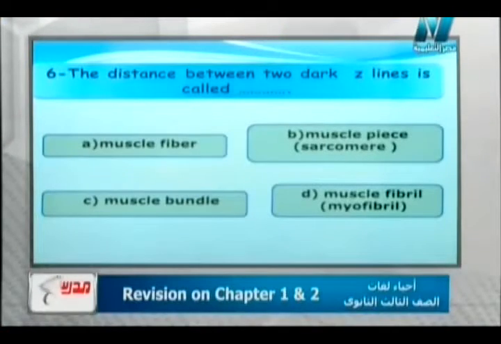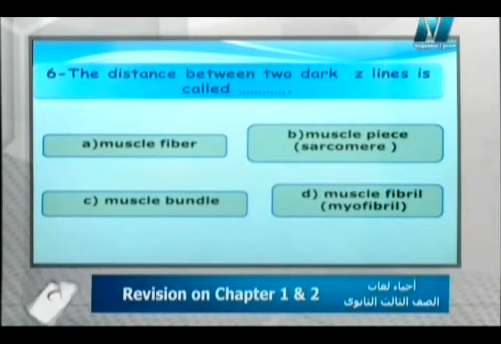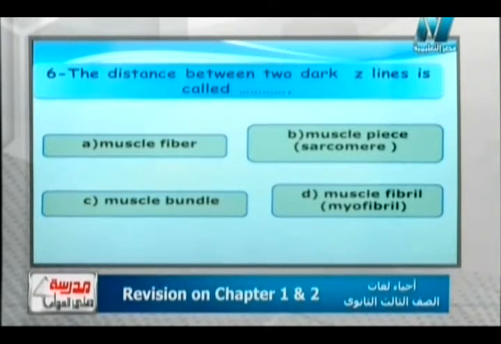The next question says: the distance between two dark Z lines is called muscle fiber, muscle bundle, sarcomere, muscle fibril or myofibril. What do we tell him, Mr. Yahya? The right answer is sarcomere, mister. Of course, sarcomere is the distance between two successive Z lines. Each sarcomere has two halves of light bands and one dark band, so it acts as a unit of the myofibril.